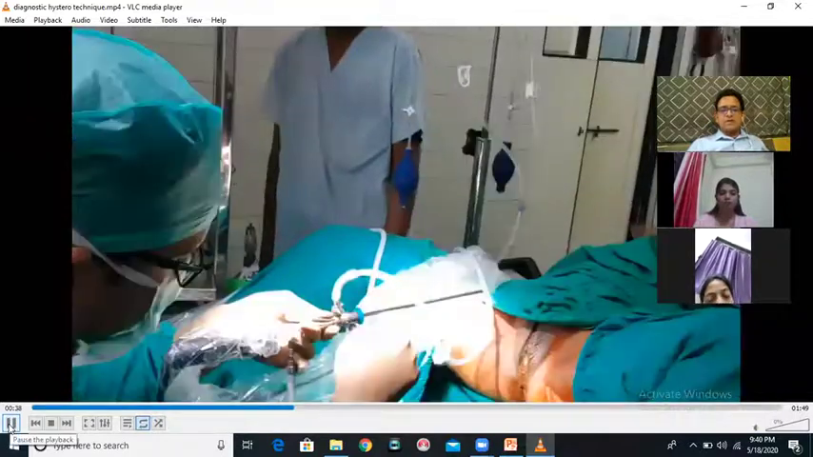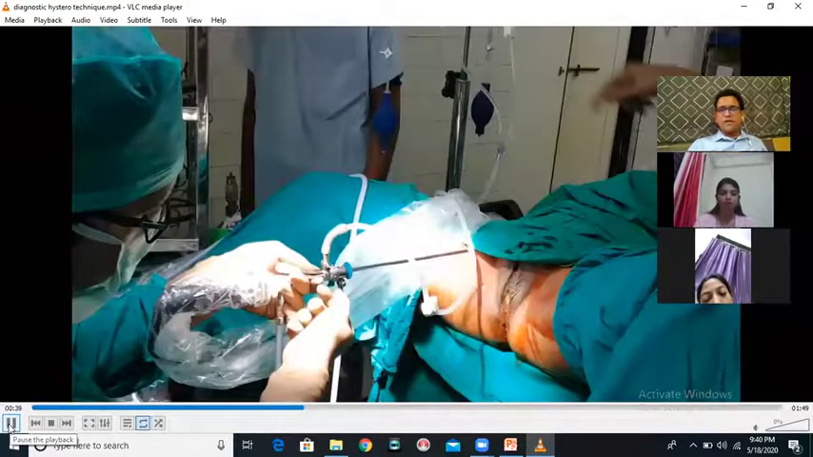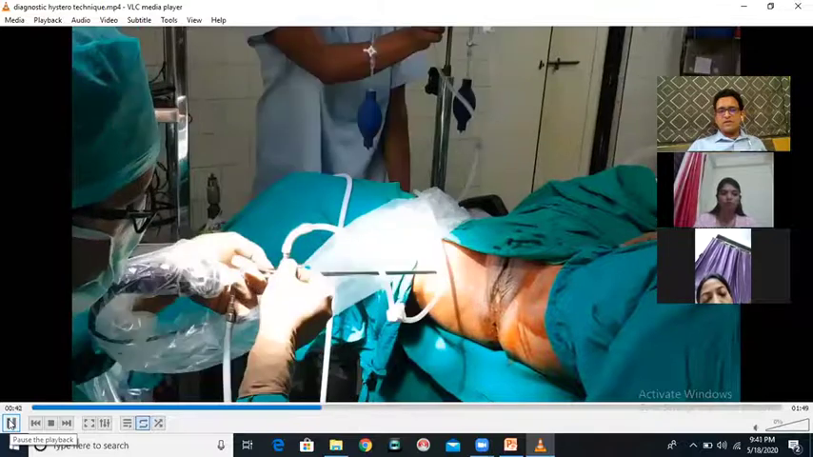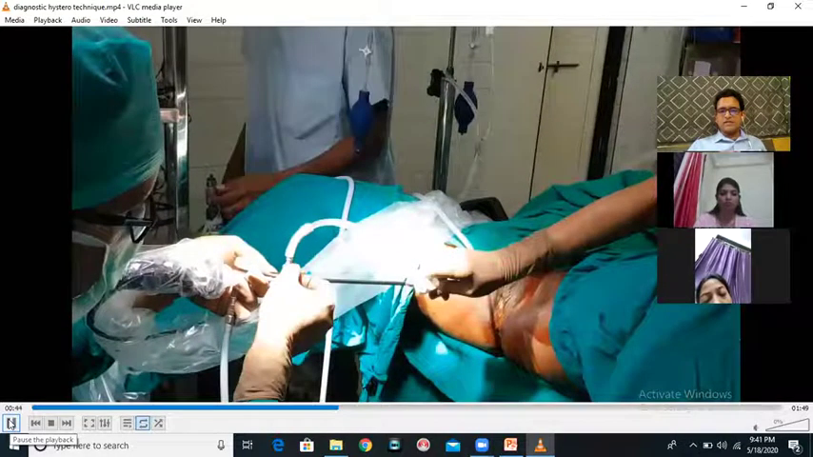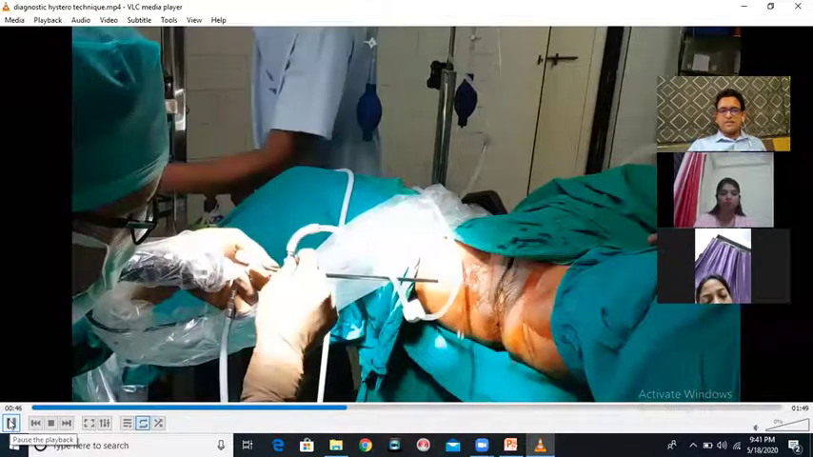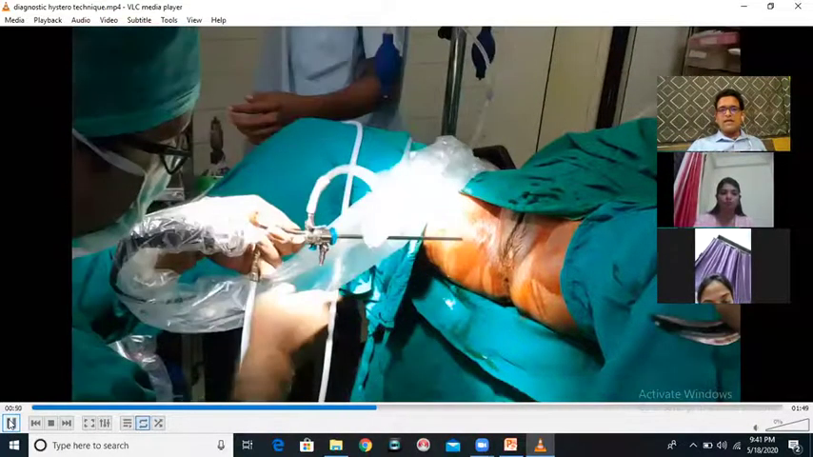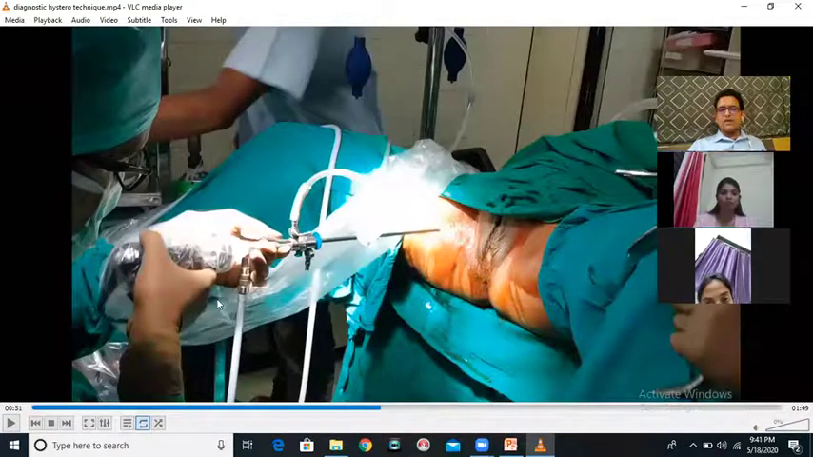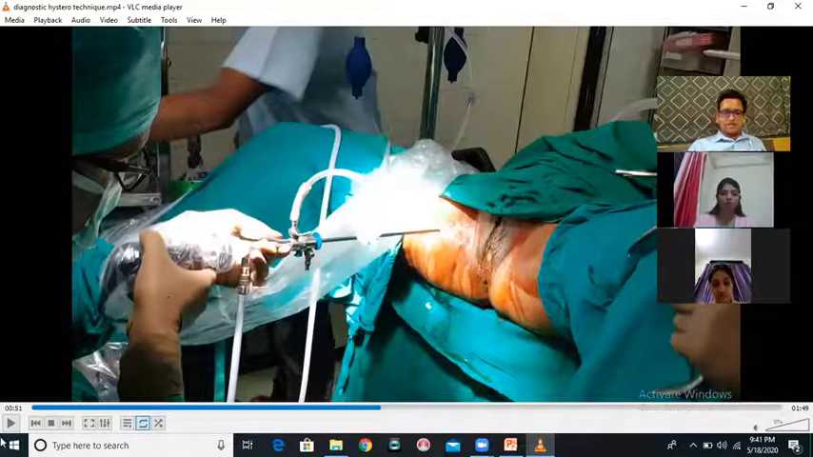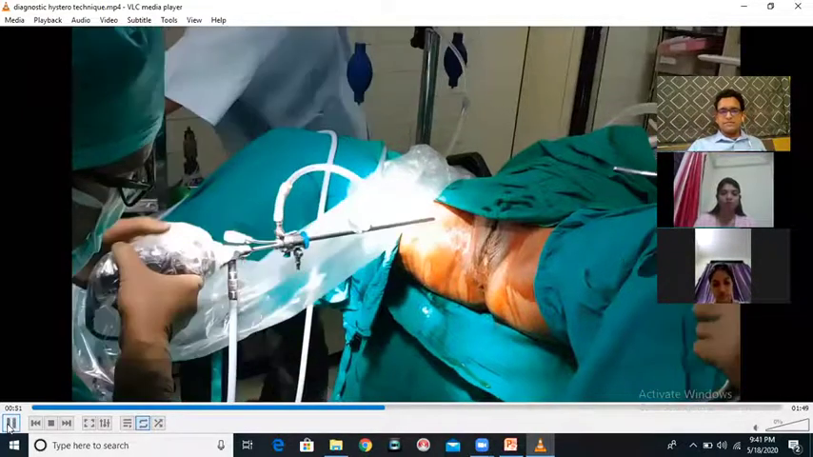So this is the whole system which has been connected. Now I am going to start the flow of saline. So I ask my assistant to start the flow of saline, and here you can see that the saline has started. Okay. Now with the entire unit flushed out, with air being flushed out of the system, I am now ready to perform the diagnostic hysteroscopy. So let's go on ahead.